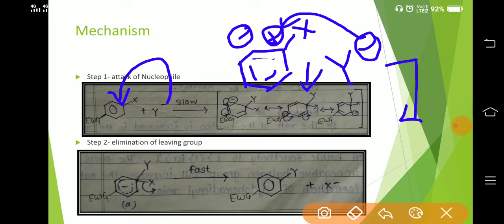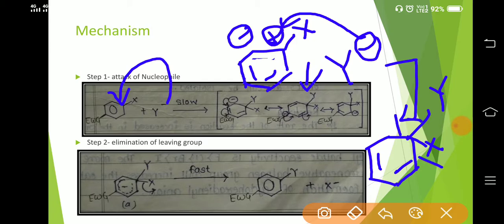We can see here this carbon having sp3 hybridization, so it involves generation of an sp3 tetrahedral intermediate.